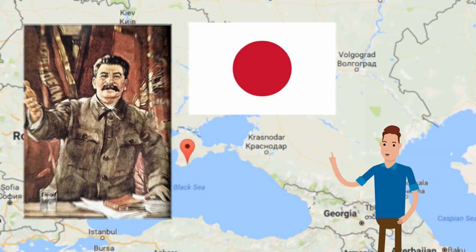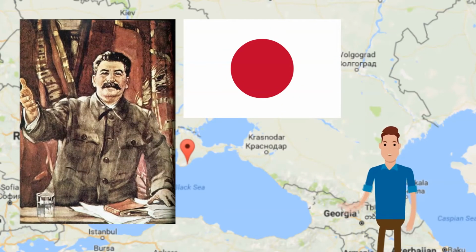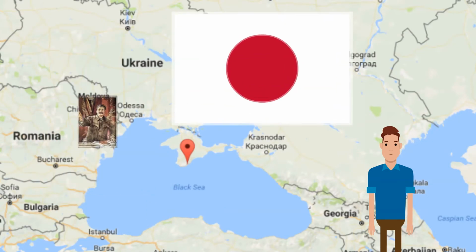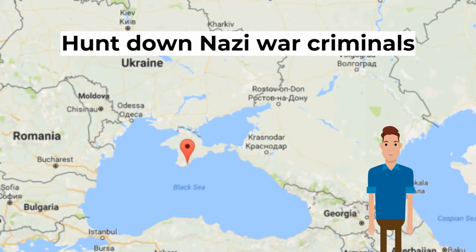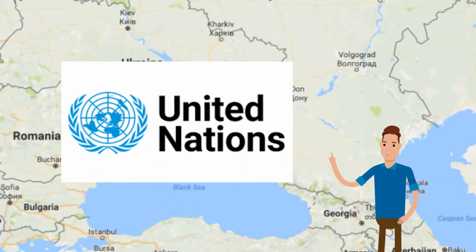Next, Stalin once again promised to join the war against Japan once Germany was defeated. All leaders made a commitment to hunt down Nazi war criminals. The Allies agreed to setting up the United Nations, an organisation with the objectives of ensuring international cooperation and preventing future wars.